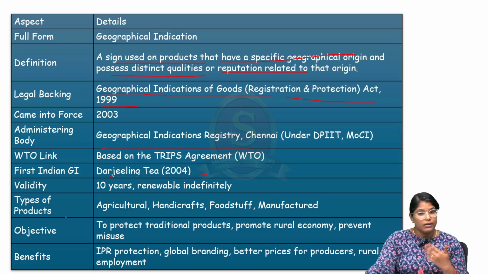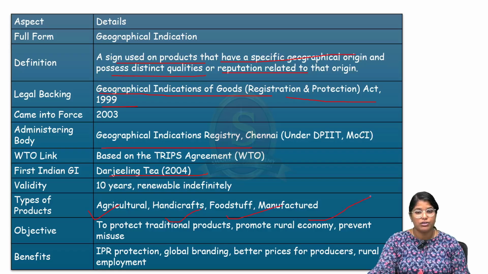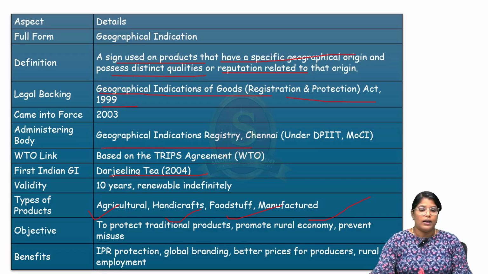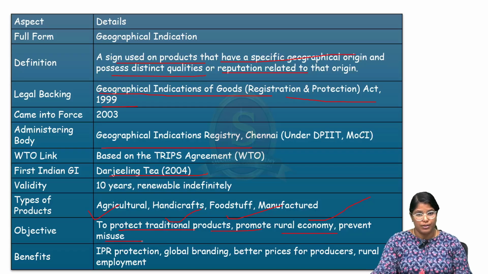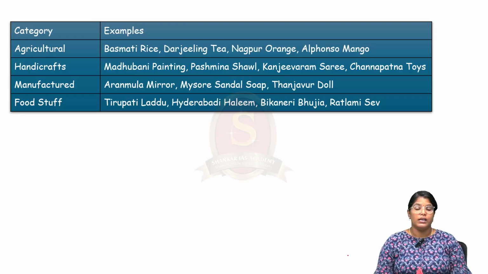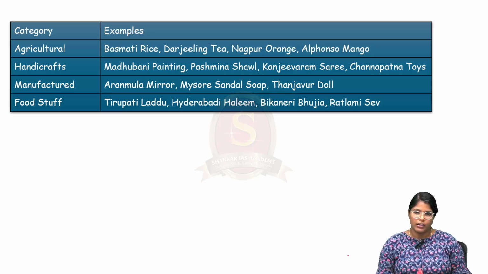And different kinds of products, for example agriculture, handicrafts, foodstuffs and manufactured items, are included in this GI tag. The objective of it is to protect the traditional products, promote rural economy and prevent misuse. Now talking about the benefits, they will be getting the IPR protection, global branding will be done, better prices for producers will be given, and rural employment is there. Here I have given certain categories and examples for that. You can quickly go through it.